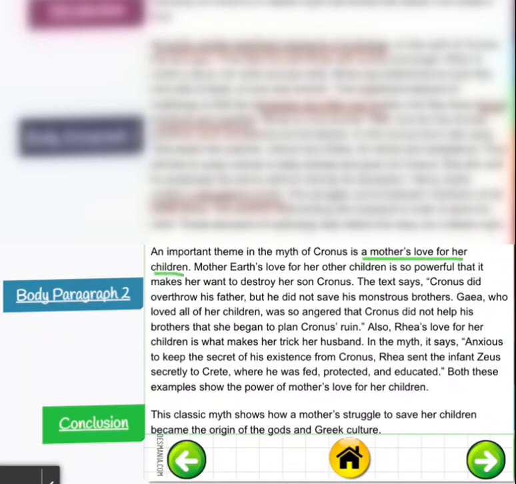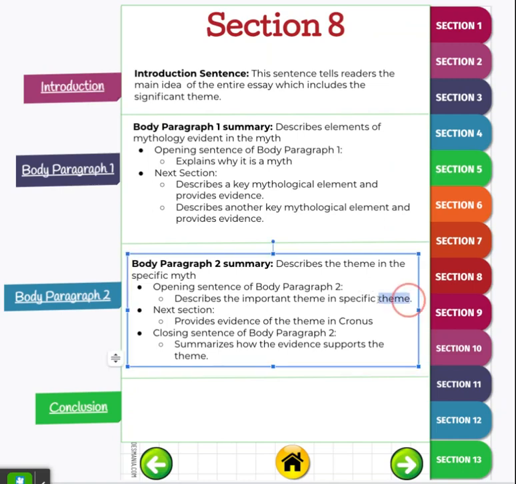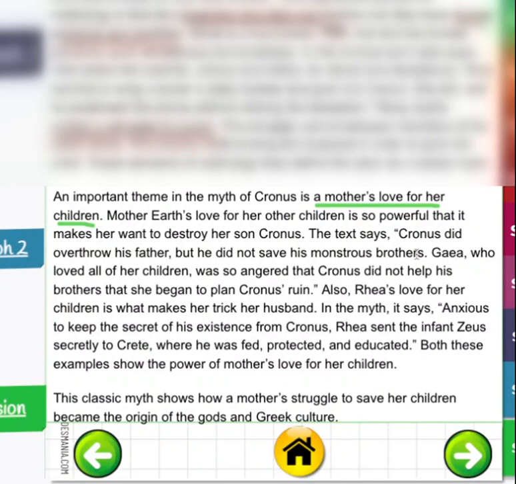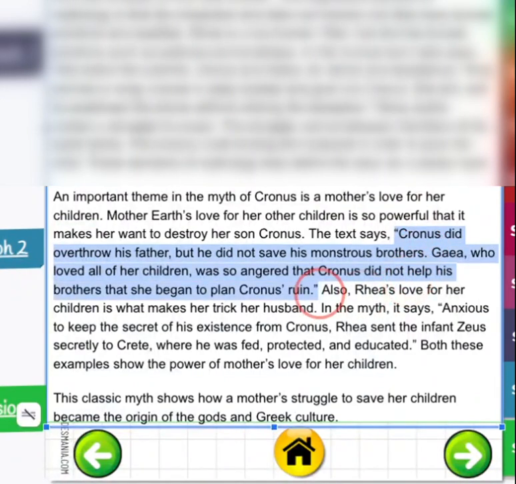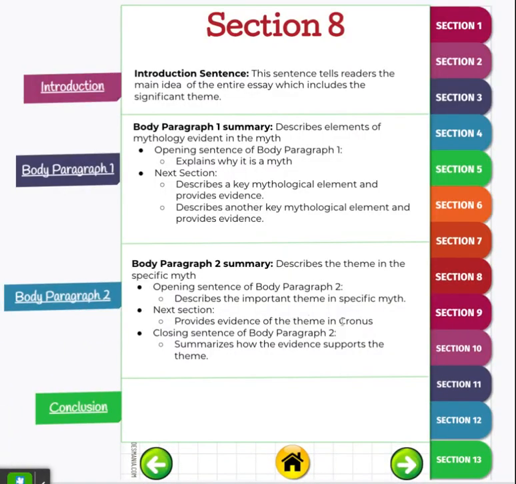So that was just an overview. So if we look back on this section, it describes the important theme that's in the specific, and I'm going to change this right now to say myth. Then the next section provides evidence of the theme that's in the myth. So specifically here was in Cronus. So there should be evidence and there's specific information. It gave a quote in here that talks about it. And so there's specific quotes. So that's evidence from the text that we worked on in the first unit. And there's one down here as well, another quote. So that was providing evidence of the theme that's in that specific myth.